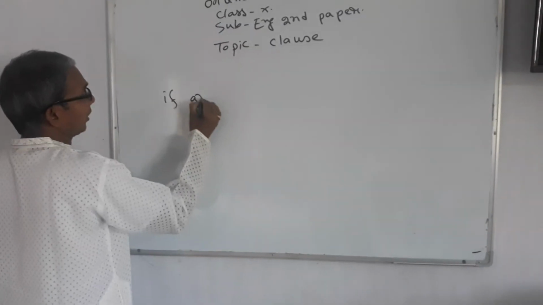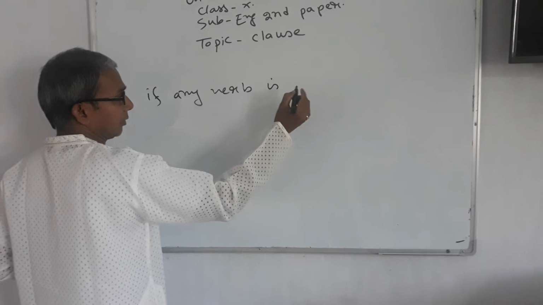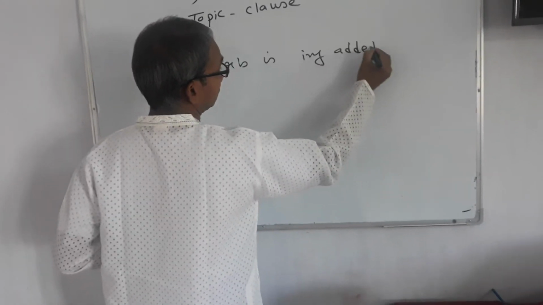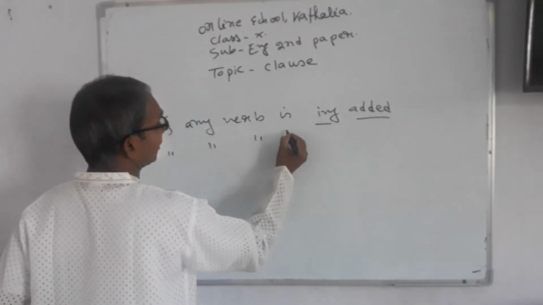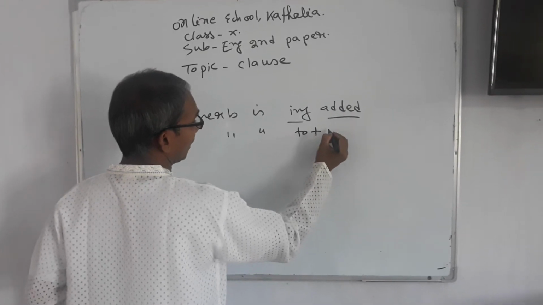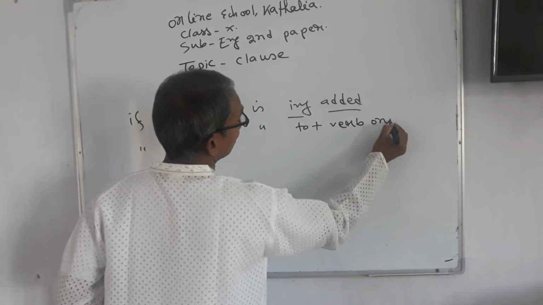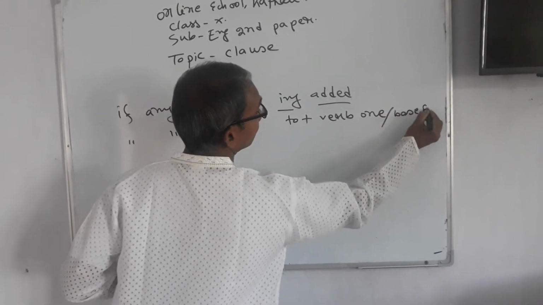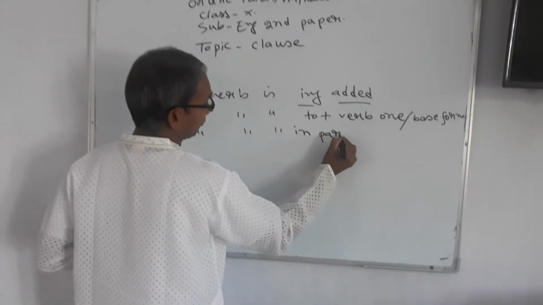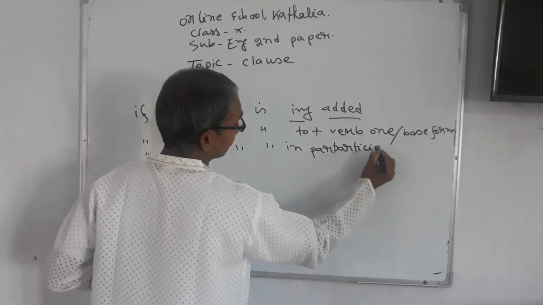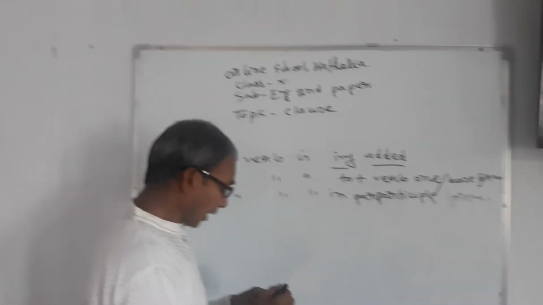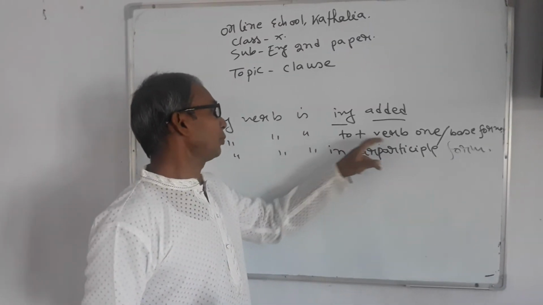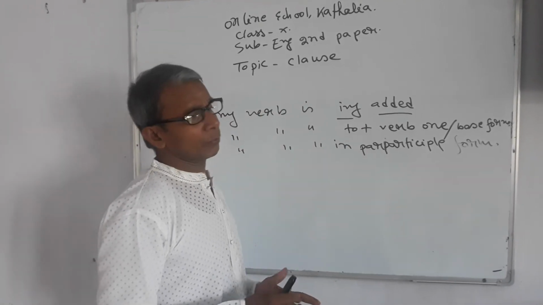If any verb is ing added, if any verb is to plus verb 1 or base form, if any verb is in past participle form, if there is to before a verb, if the verb contains ing, this verb will never be a finite verb.